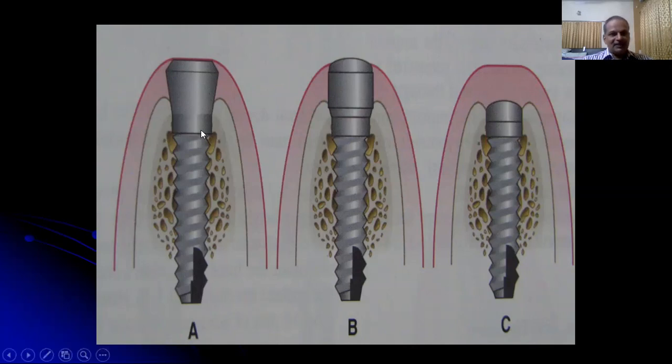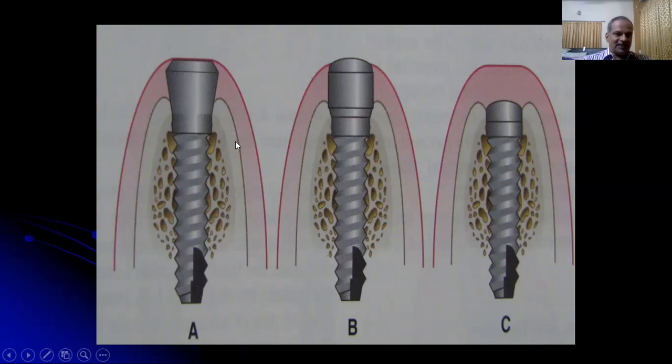The implant that is designed for the one-stage surgical technique will have a long polished collar of about 2 to 3 millimeters. When this implant is placed, all the threads should be placed within the alveolar bone, and when it is placed fully, the 2 to 3 millimeters of polished collar will remain above the crest of the alveolar bone, and the soft tissues are adapted and sutured around this polished collar so that the implant head remains exposed to the oral cavity.